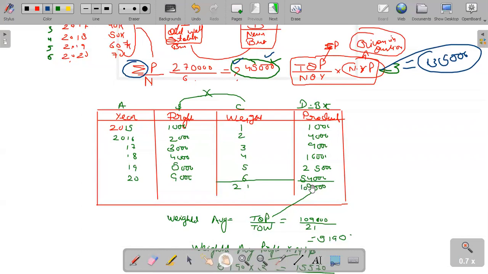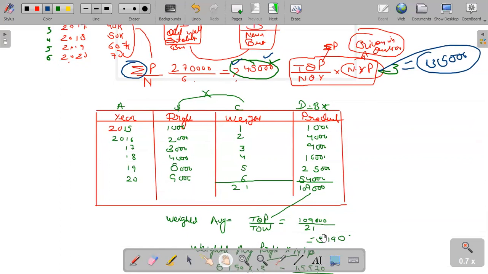If we divide total of product by total of weight, in that case we will get the weighted average profit. What is the difference between the simple average and the weighted average? In case of simple average, we just sum up all the profits and divide by number of years. Instead, the weighted average method is more logical because we assign the weight as per their quantity.